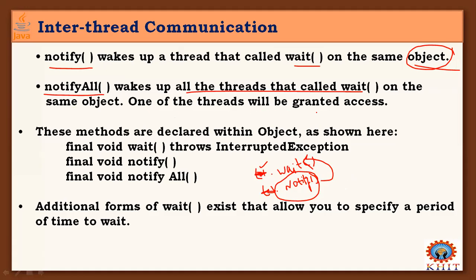So one of the threads will be granted access. Only one will get access. Even though we are waking up all the threads on the same object, only one thread will be granted access. And all these methods are final. And this wait method throws an InterruptedException. It throws an exception, and we need to take care of this wait call in a try block and need a catch handler. An additional form of wait also allows you to specify a period of time. You can mention some time value in this method as a parameter, then the thread will go to sleep for that particular period of time.